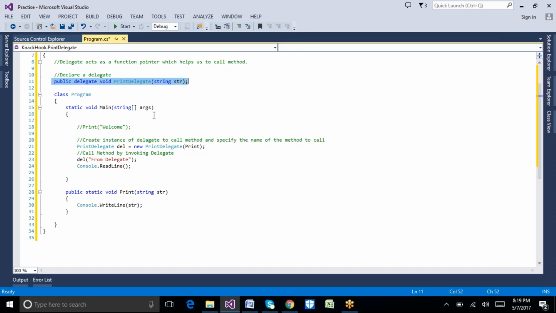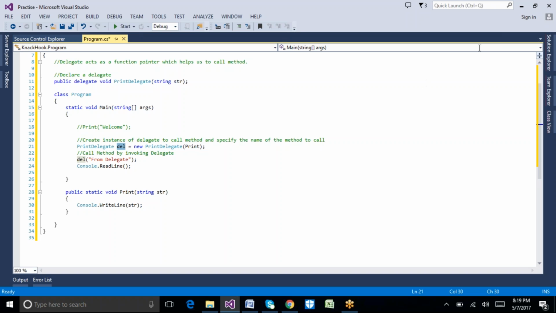Once we declare the delegate, how can we create the object for a delegate? It's similar to creating the object for a class. Print delegate is my delegate name, and I'm going to create one object called del, by passing the method name.